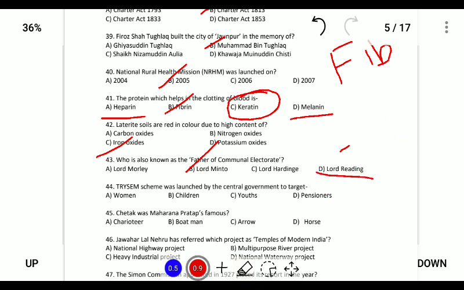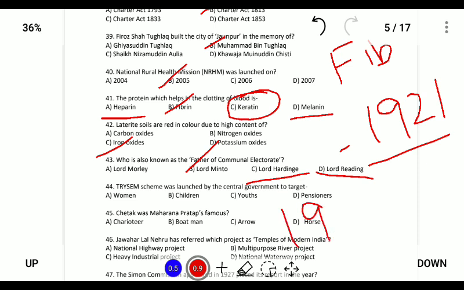Lord Hardinge is famous for the Gandhi-Hardinge talks of 1921, and Lord Reading is responsible for the Gandhi-Reading talks of 1921, and Lord Hardinge is responsible for shifting the capital from Calcutta to Delhi in 1911.